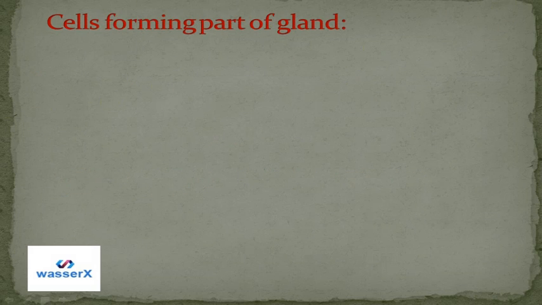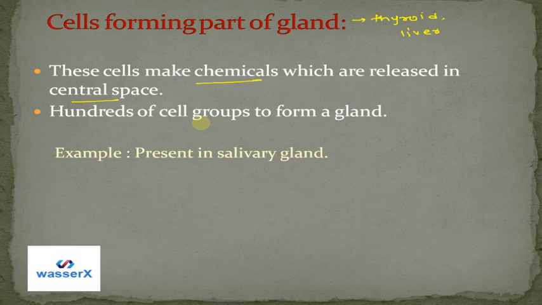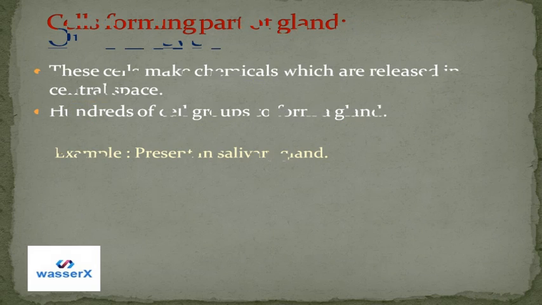Then now, cells forming a part of a gland. What is a gland? We know that there are many different types of glands. There are the thyroid, the pancreas, the liver, right? These are the cells which make chemicals that are released into a central space. That means some chemicals are made and then released. Hundreds of cell groups form a gland, like there are many cells which unite together to form a whole gland. They are present in salivary glands, thyroid gland, liver, prostate gland, right? There are many types of glands in our body.